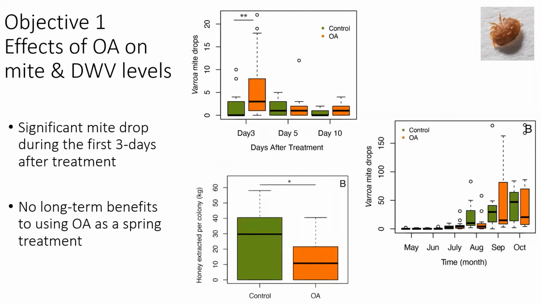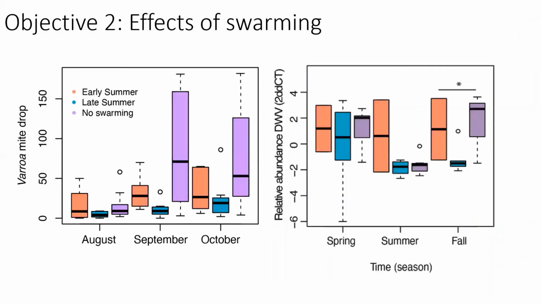We also observed marginally significant reductions in honey yields among colonies that were treated. To assess swarming effects, we compared mite levels throughout the season among colonies which swarmed in early summer, May and June, with colonies that swarmed in July and August.